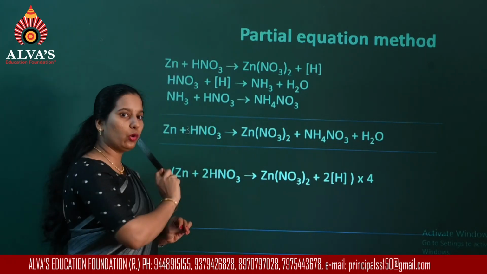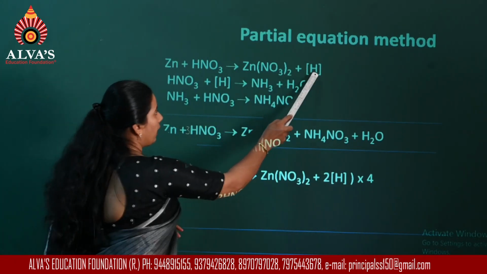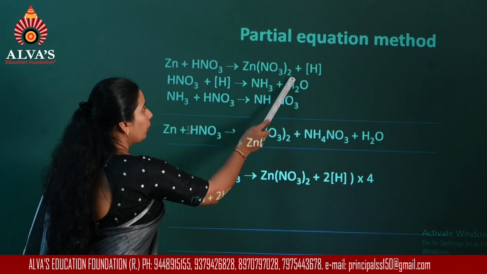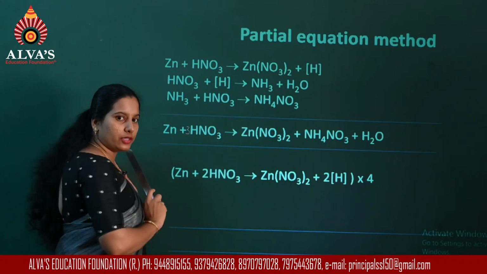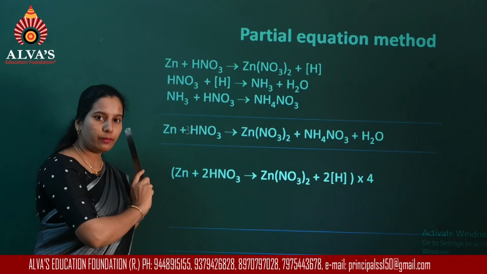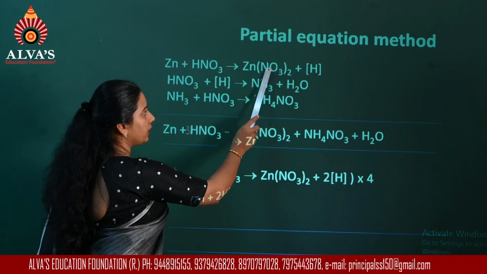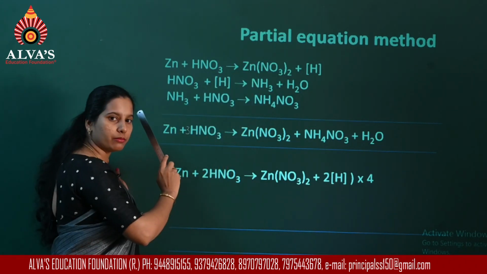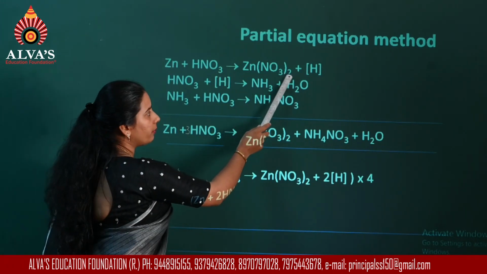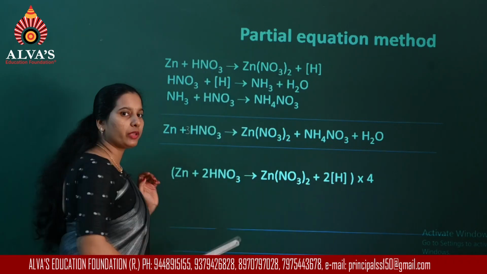There is 1 hydrogen on the left and 1 hydrogen on the right. Now to balance nitrogen and oxygens, if I consider individually, there is 1 nitrogen here, whereas on the right side you can see 2 nitrogen atoms. There are only 3 atoms of oxygen, but here it becomes 3 into 2, it is 6.